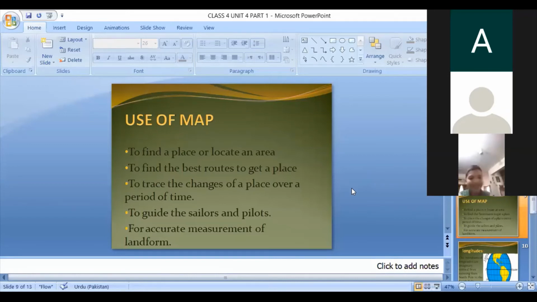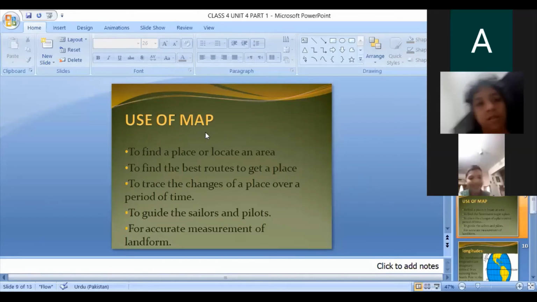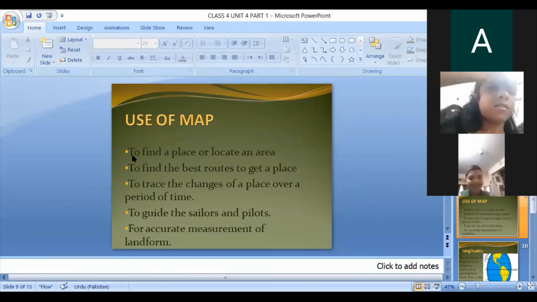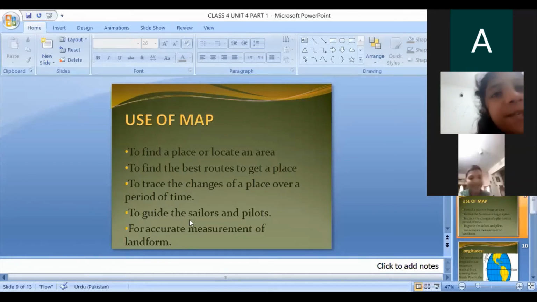Okay, so there are important uses of maps. I will repeat it. The first point, to find a place or locate an area. Second, to find the best routes to get to a place. Third, to trace the change of a place over a period of time. Fourth, to guide the sailors and pilots.